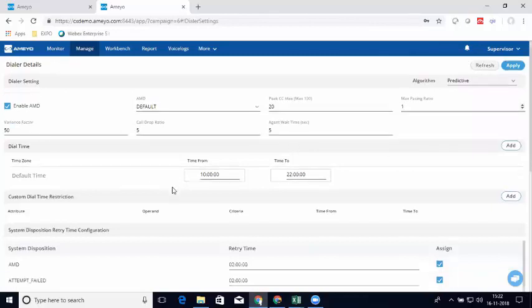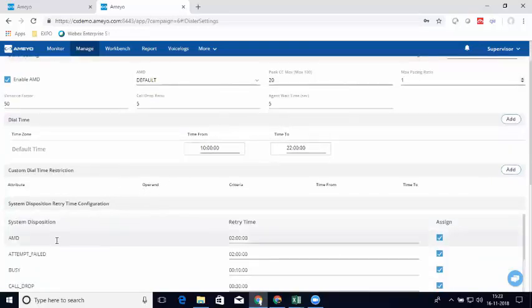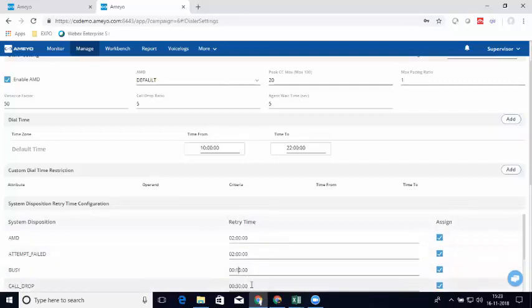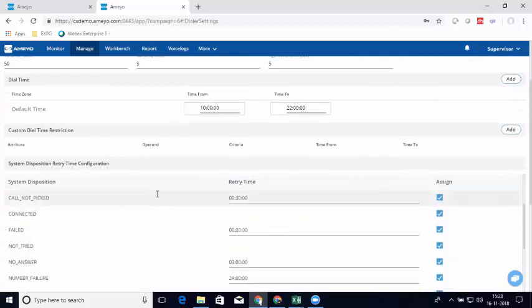Similarly, over here, we can define, for example, the system disposition. So if you think that, okay, if an answering machine was detected on the other side, the call should be initiated again after 2 hours. Similarly, if the user was busy, the call should be initiated after 10 minutes, and this is editable. If I think that 10 minutes is very less, it should be around 1 hour, for example, we can always do that. So this is the system disposition. Whatever system disposition has been selected, we can have the retry time over there itself. So these are the various system dispositions.